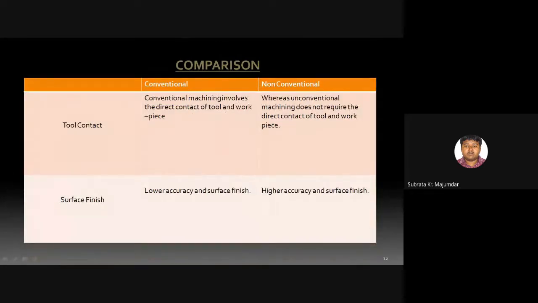The fifth comparison between the conventional and non-conventional is the tool contact. In conventional machining, there is direct contact between the tool and workpiece, because material removal takes place due to the cutting force or shear deformation.